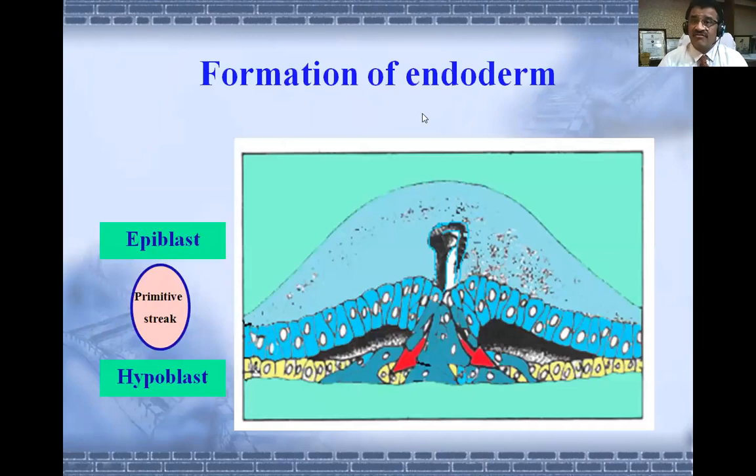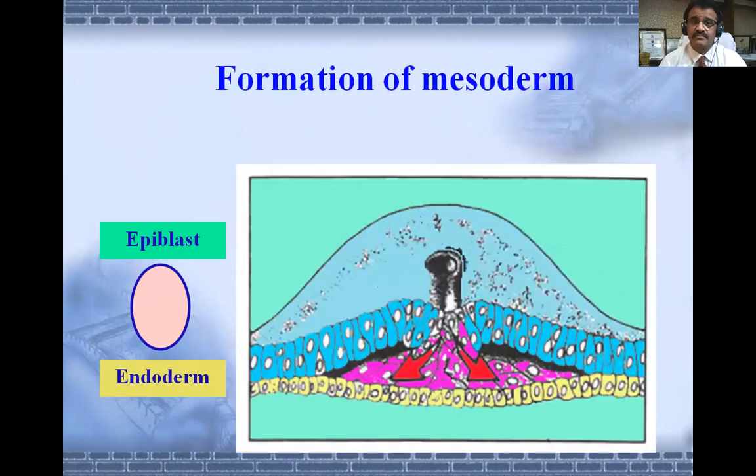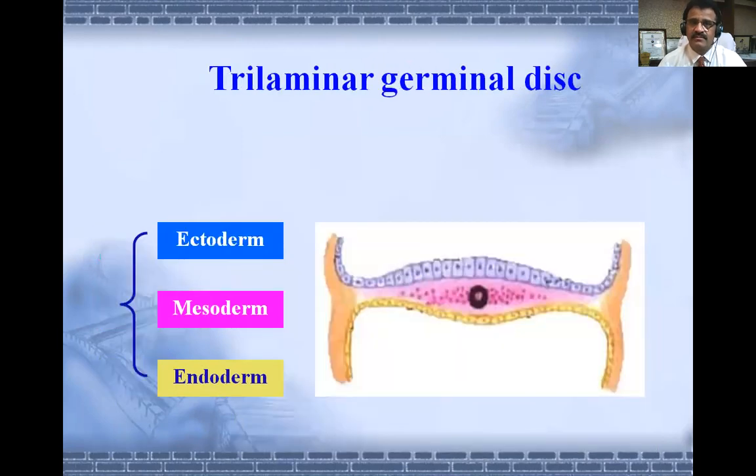The formation of the germ layers is nicely shown in this image. You can see epiblast, primitive streak, hypoblast. Sorry, epiblast getting converted into ectoderm. Here, epiblast. In between, there is a mesoderm. Finally, you get ectoderm, mesoderm, endoderm.